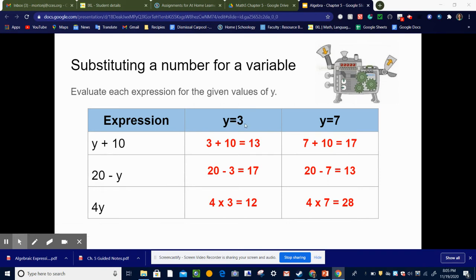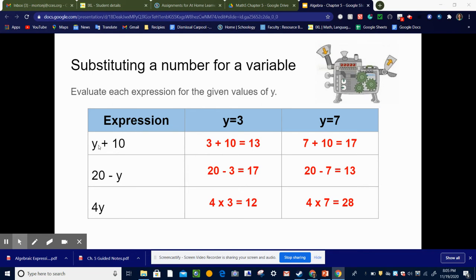Now, y can be equal to anything, as we're going to see in just a minute in the next column, but they're telling us that y equals 3. So we're going to evaluate this expression for y equals 3. And that's a fancy way of saying that we're going to take this expression and instead of y, we're going to substitute in the number 3.